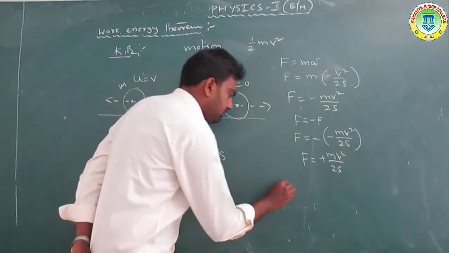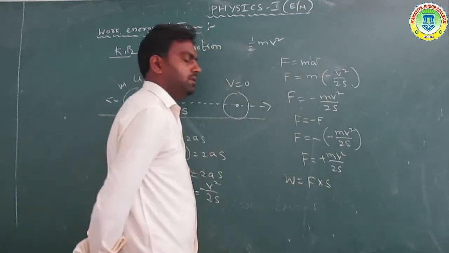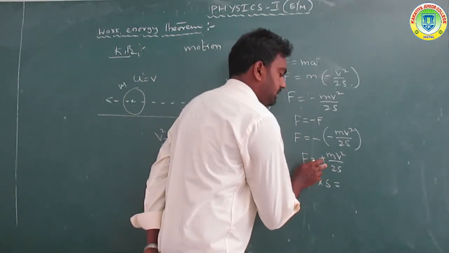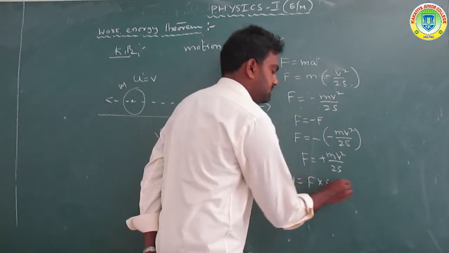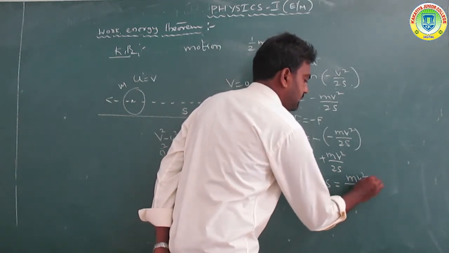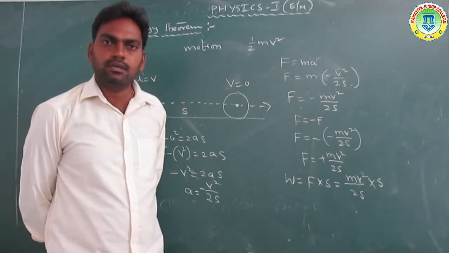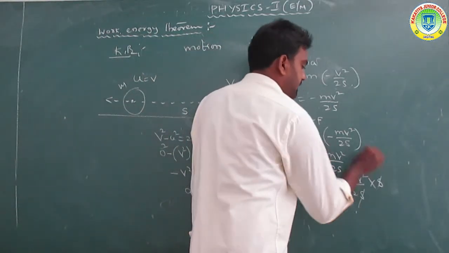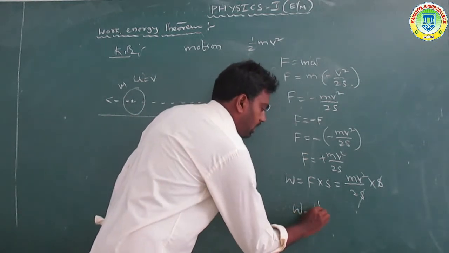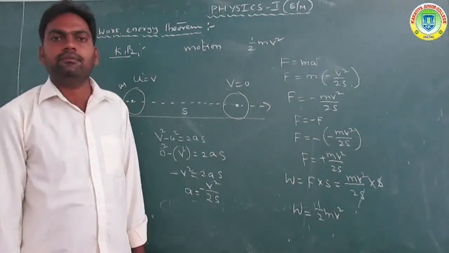So what is the work done? Work done, W is equal to F into S. Now substitute the F value already known in the equation. F is equal to m U square by 2S, into S. So S and S cancel, and the remaining equation we get is W is equal to half m U square.